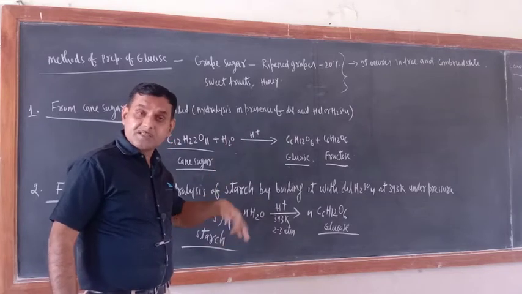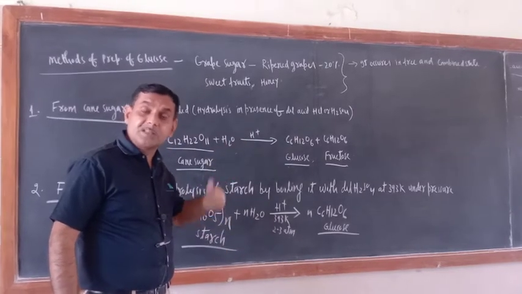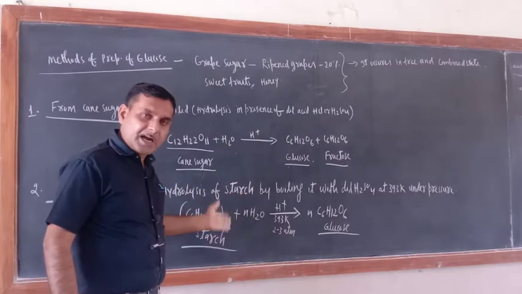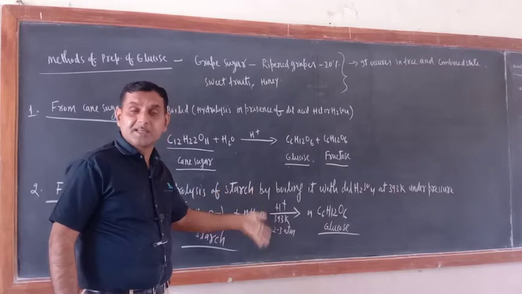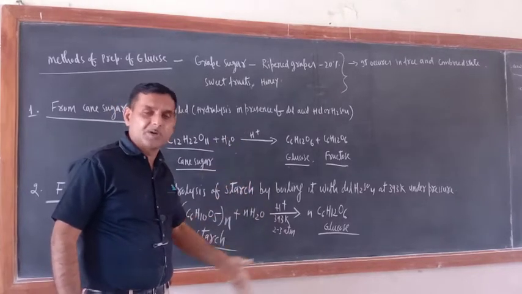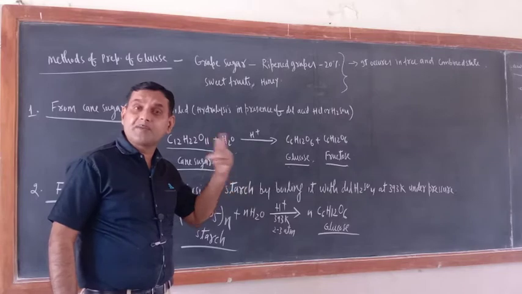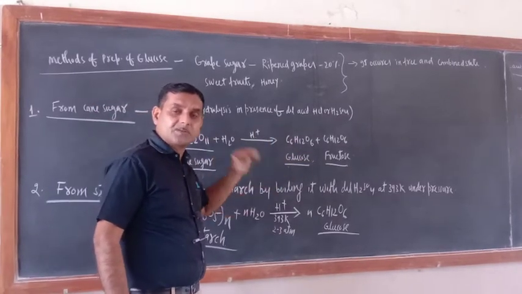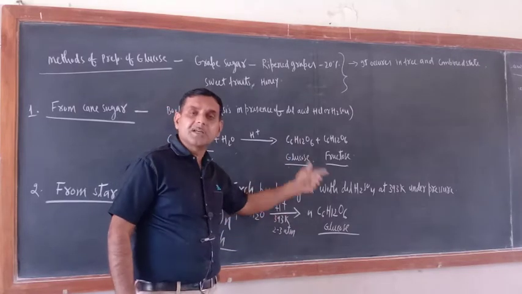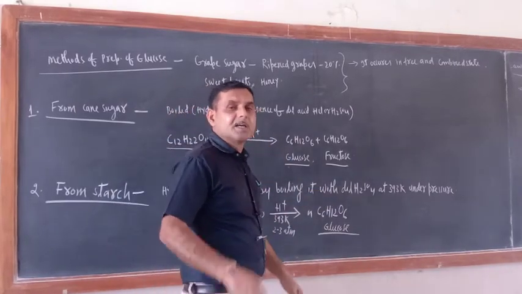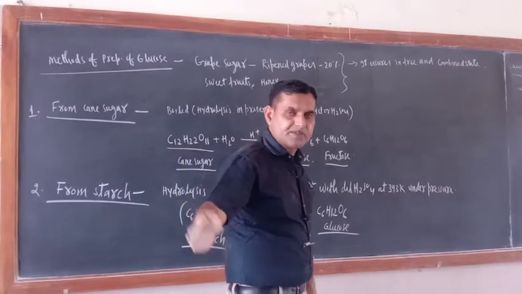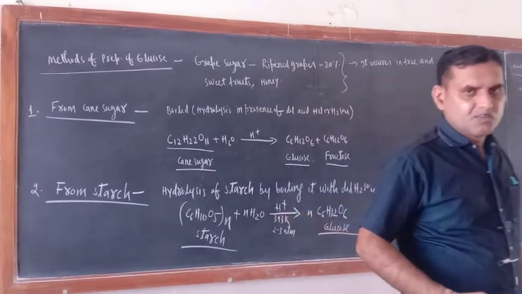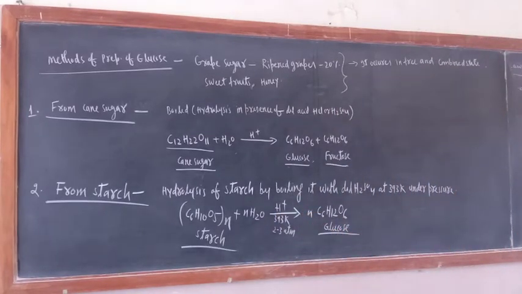The same is the case with glycogen, and the same is the case with cellulose. So polysaccharides are made up of monosaccharides, and hydrolysis is the evidence that they are made up of monosaccharide units. The monosaccharide units may be the same or different. Like in cane sugar, they are different: one is glucose, the other is fructose. But in the case of starch, it is glucose only. In cellulose also; in the subsequent topics we'll discuss all those things. Now let us move towards the structure. That is the most important point.